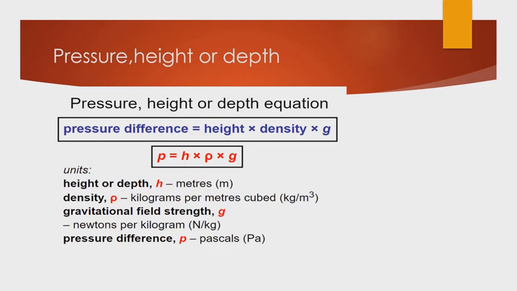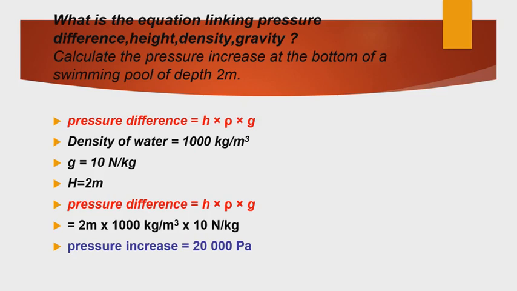Density is in kilograms per meter cube. Gravitational field G is in Newton per kilogram. Pressure difference is in Pascal. What is the equation linking pressure difference, height, density, and gravity?